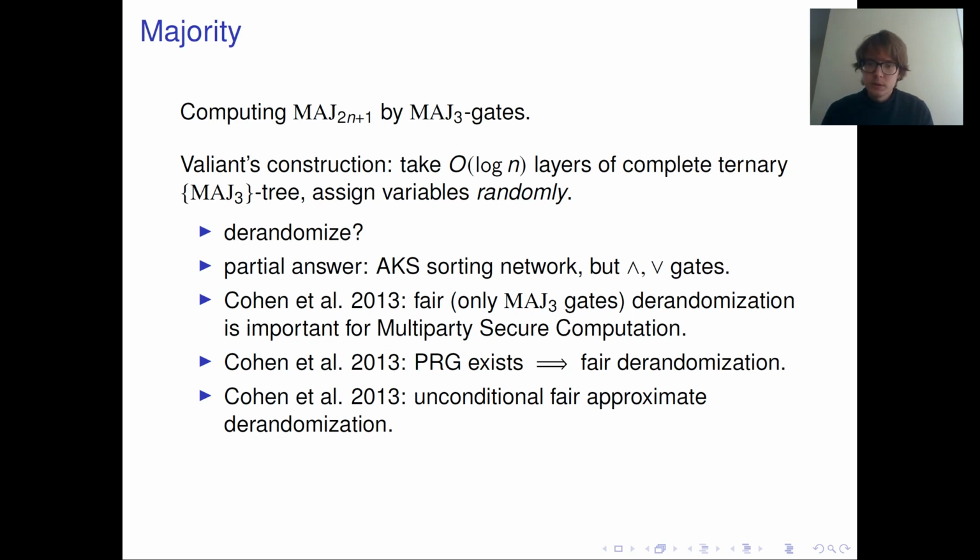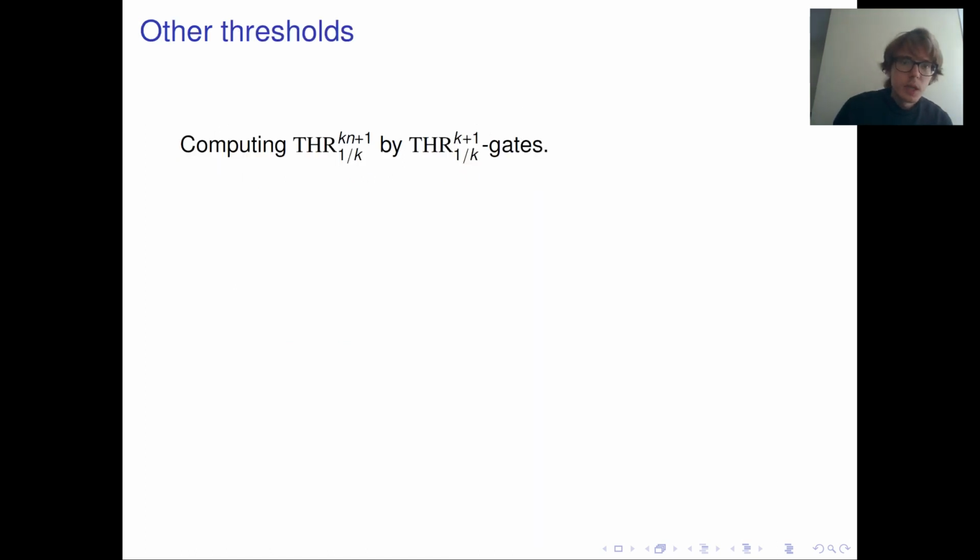But again, this works not for all inputs. So our result is that we remove this drawback and we show that fair exact derandomization is possible.